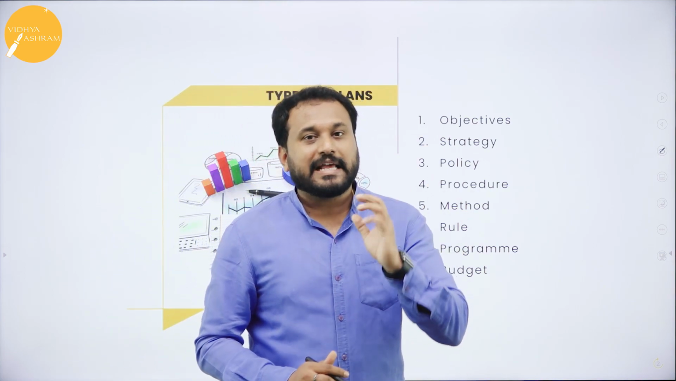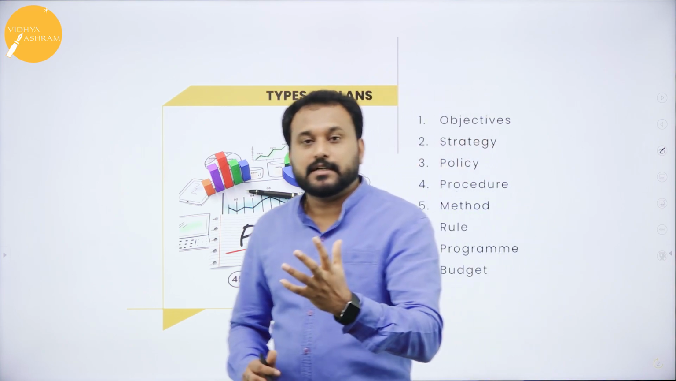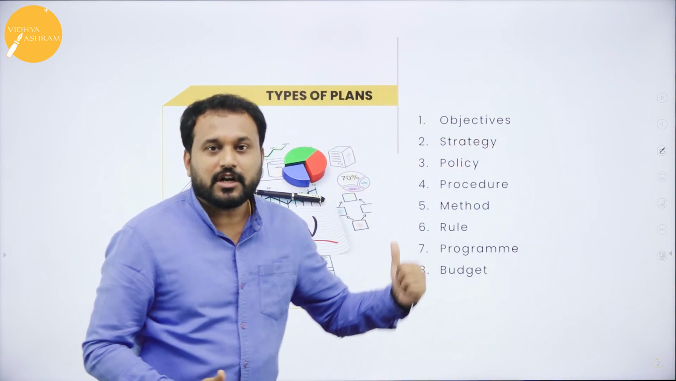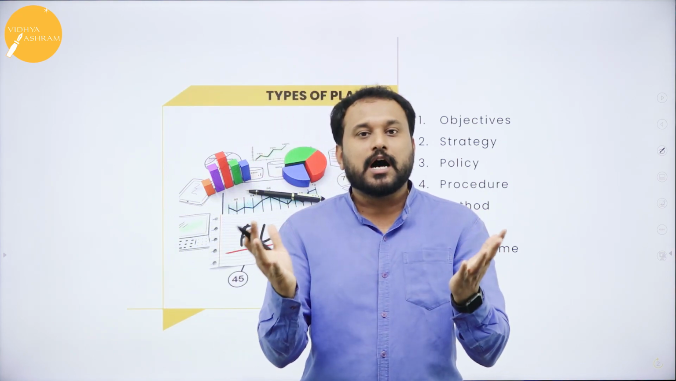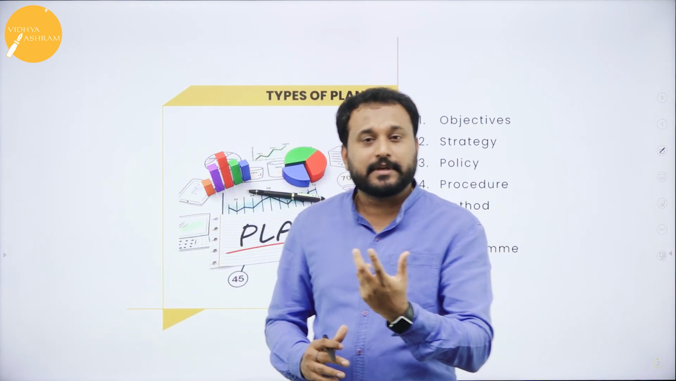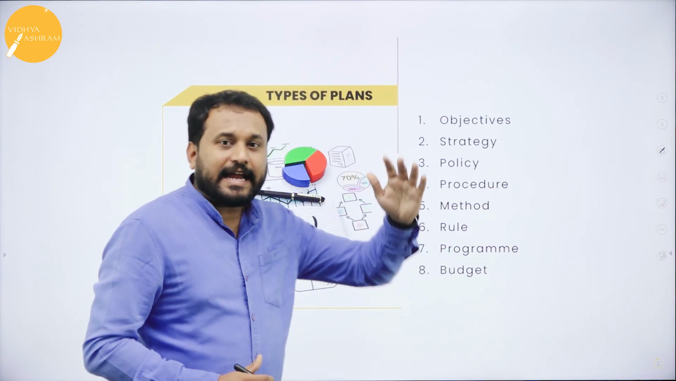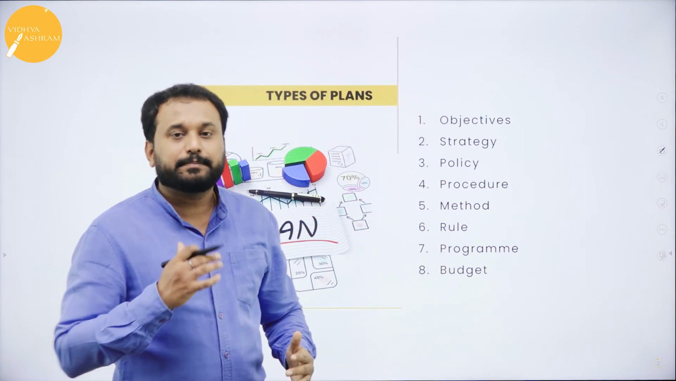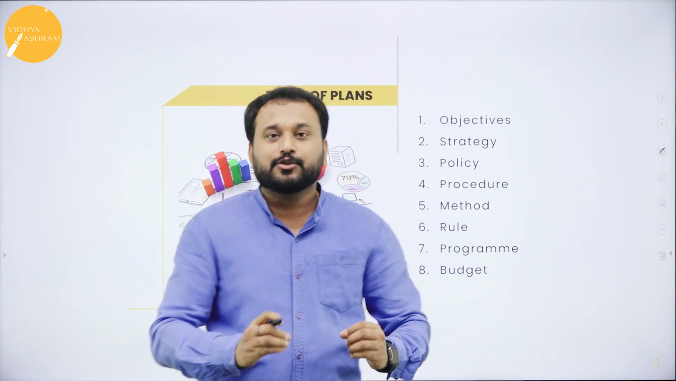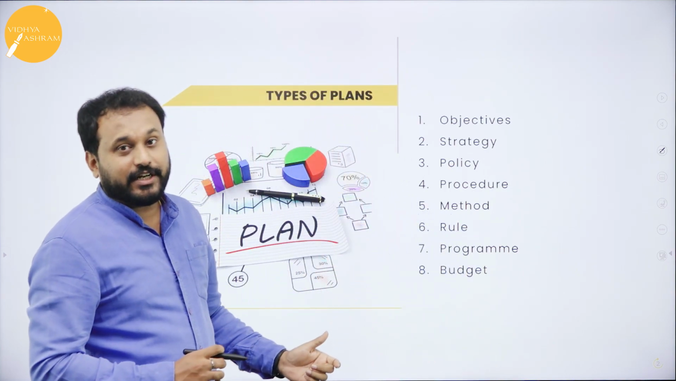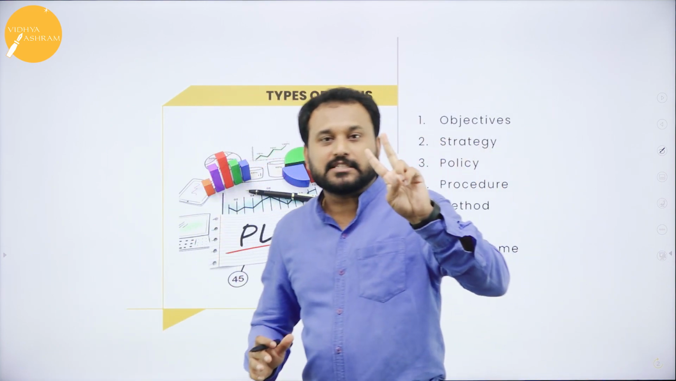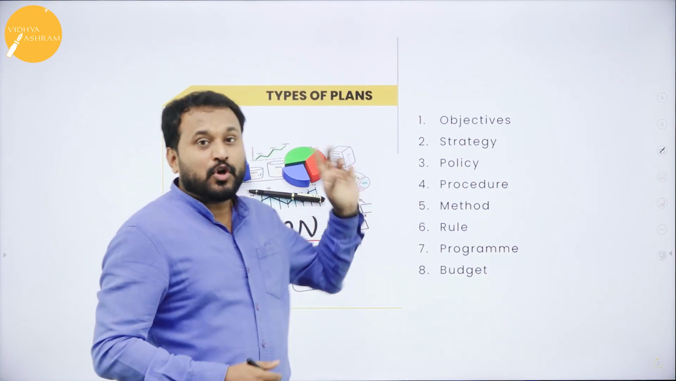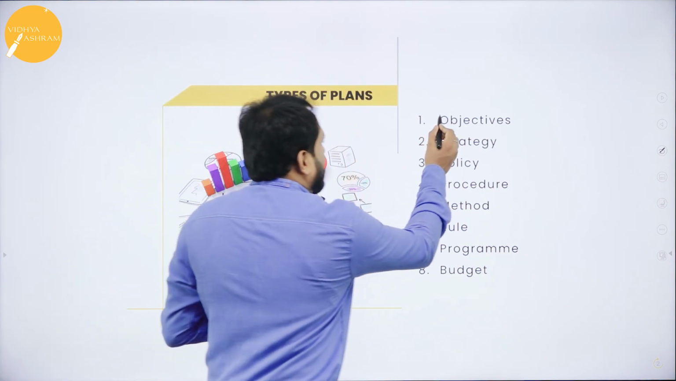M stands for method. Then you have rules, R for rules. And then the last one here, the P, stands for program. In the sense, there are so many things. The entire types of plan is dependent upon the program. And the last one: to do anything you should have a budget. This is called your types of plan. So it goes with OSPP.